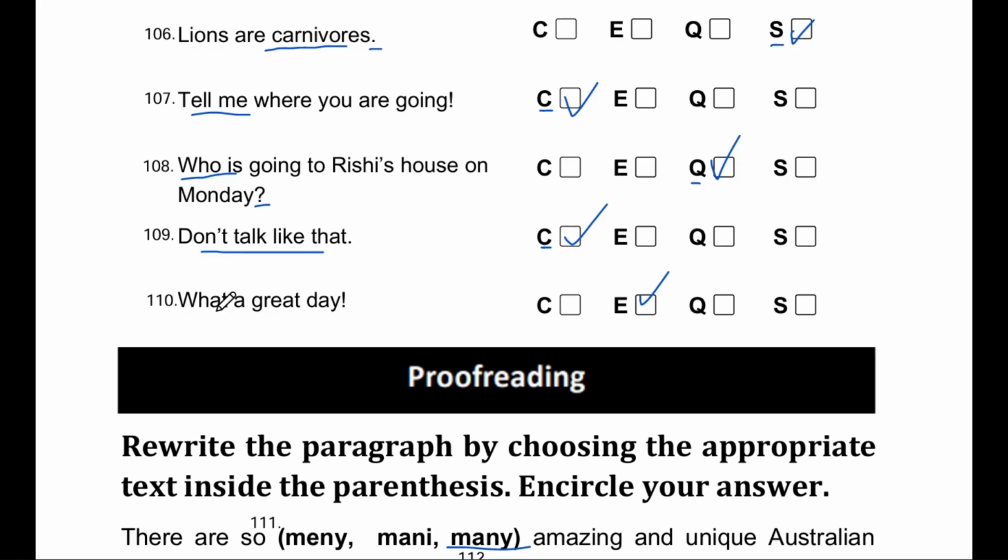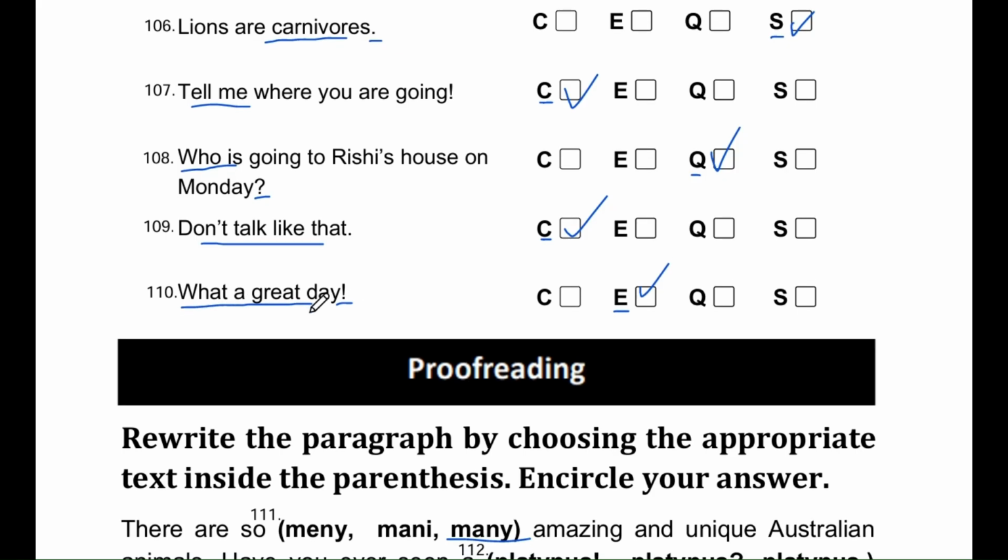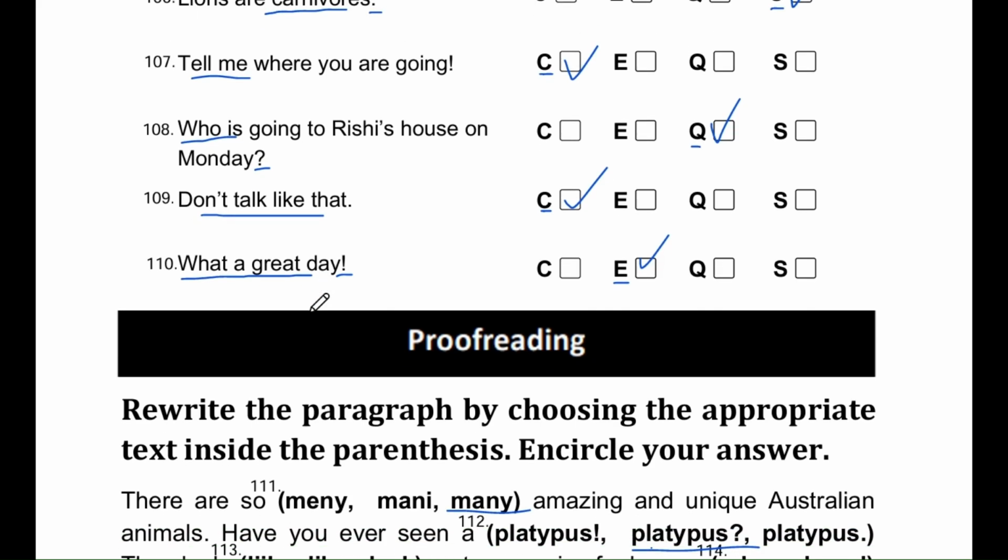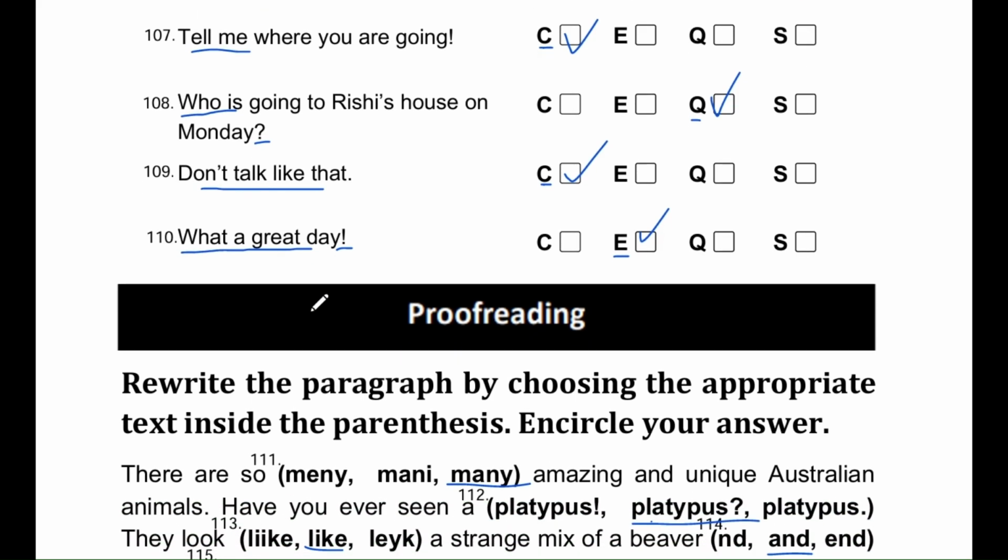And finally, question number 110. What a great day. The correct answer is E, exclamatory. Explanation. This sentence is expressing excitement and emotion, and it ends with an exclamation mark, which is how we know it's an exclamatory sentence.